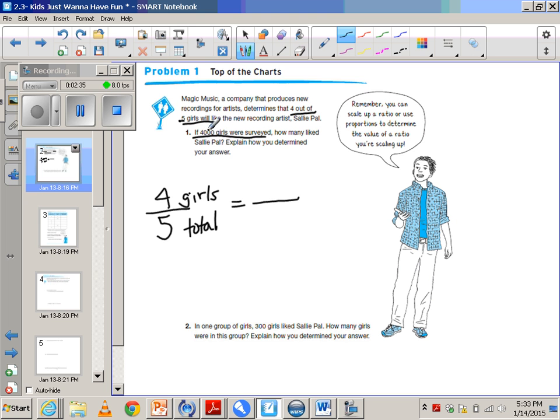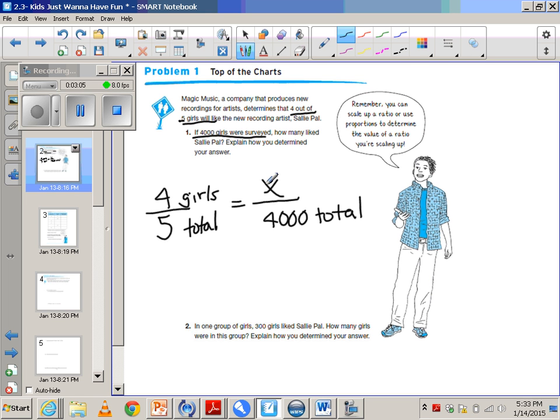If that's the case, we need to figure out where would 4,000 girls surveyed total go. Should it go in the numerator or denominator? I'm going to give you a second to think about it and then come back in and see if you got it right. So you should have placed 4,000 in the denominator because it is a total. And then we're going to place our x in the numerator because that's our unknown. That's what we need to find out.